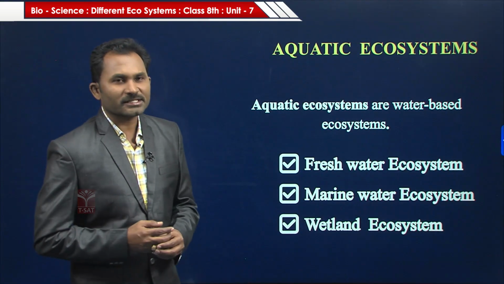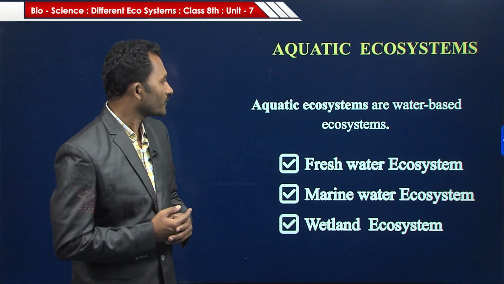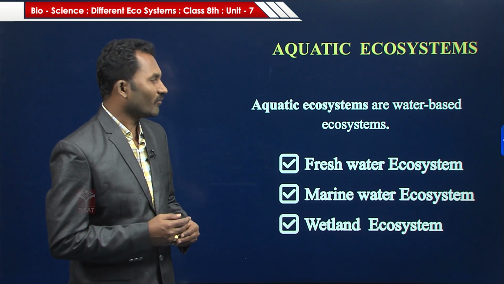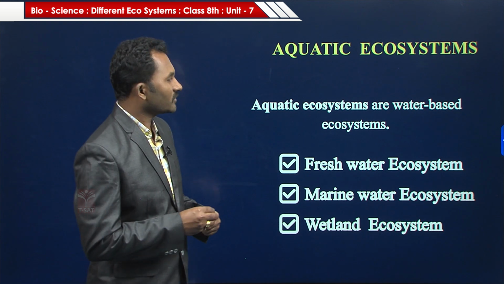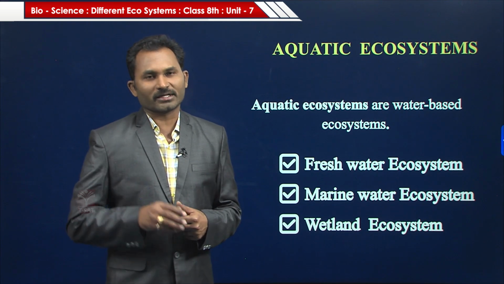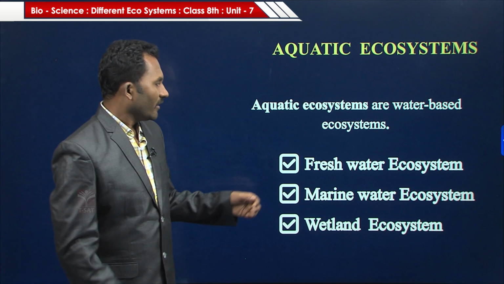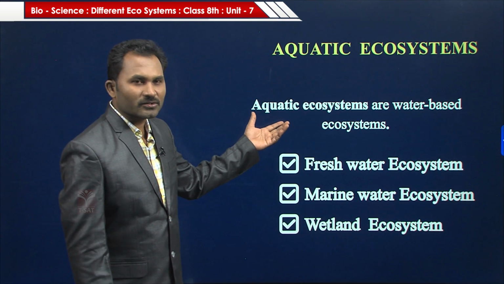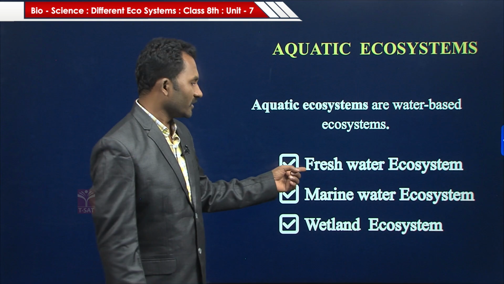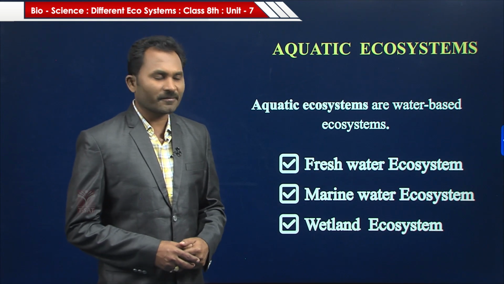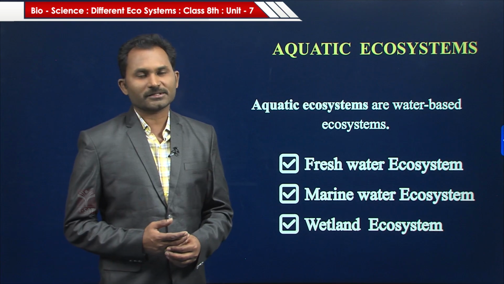Now let us discuss about aquatic ecosystem. Aquatic ecosystems are water based ecosystems. You can find aquatic ecosystems only in water. That's why we call it aquatic ecosystem. These aquatic ecosystems can be classified into three major groups, that are freshwater ecosystem, marine water ecosystem and wetland ecosystem.